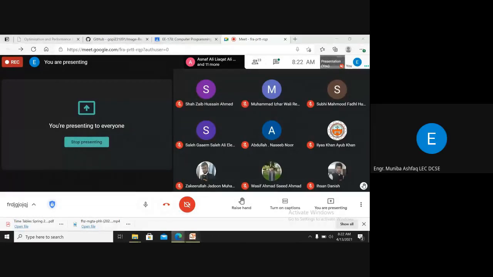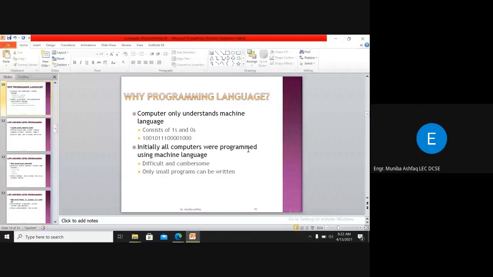Okay, right. So initially, all the computers were programmed using machine language. It was very difficult and cumbersome. Only small programs could be written. For a very simple task, you had to write a large amount of lines of code, right? So the lines of code increased in that case.